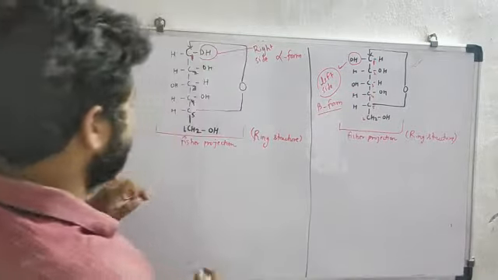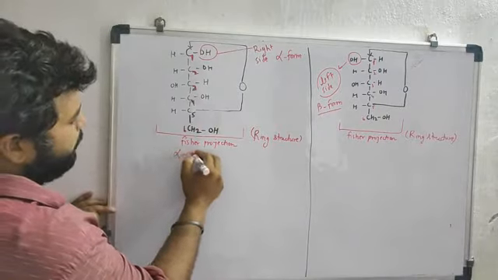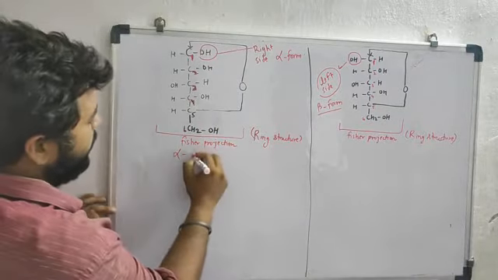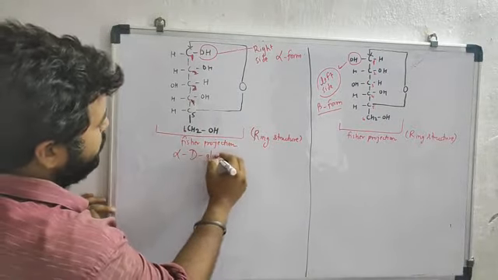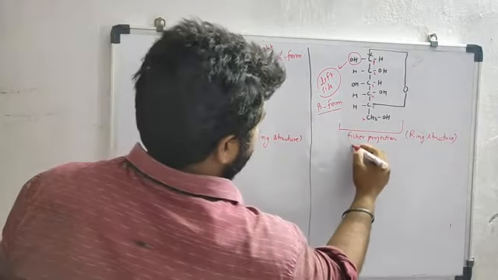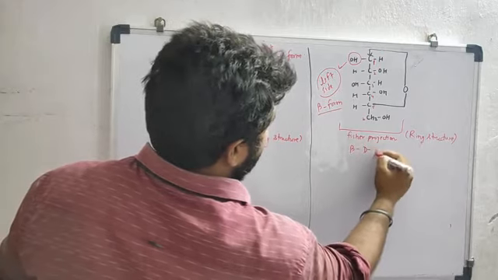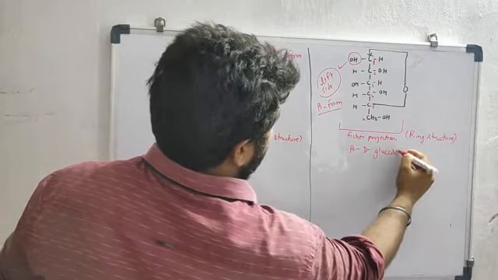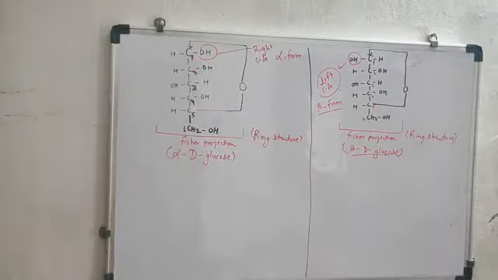So this is alpha, as I have discussed, alpha D glucose, and this is beta D glucose.